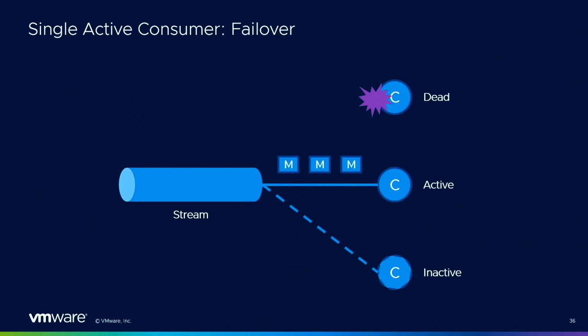And when the active consumer crashes or stops for some reason, the broker will just take the next in line and start dispatching messages to it. So you don't have much to do on your side. You just need some kind of application controller to start your instances, but you don't have to coordinate them.